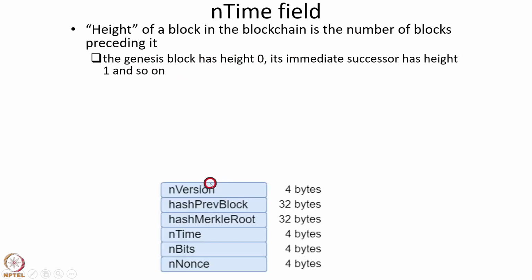So recall the block header structure which we discussed earlier. It contains all these fields, and recall that the 4-byte fields which have n at the beginning, these are integers. And these two fields, hash previous block and hash Merkle root, these are cryptographic hash function values, and they are 32 bytes in length.